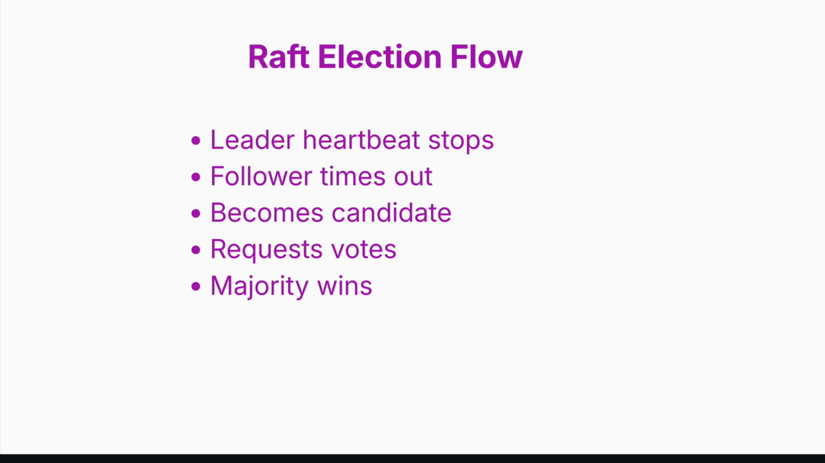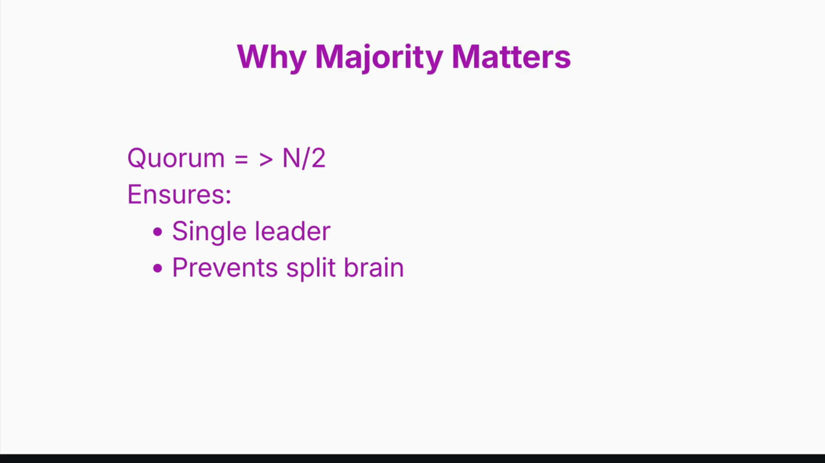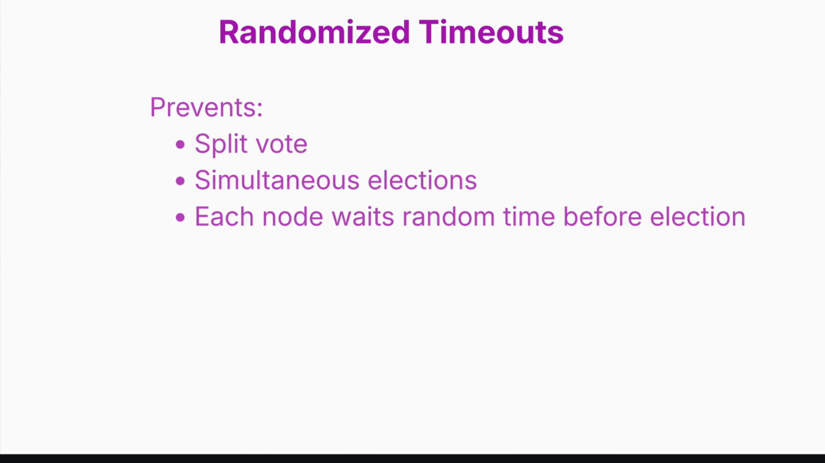Now, why does majority matter? In a cluster of 5 nodes, we need at least 3 votes to win. Why majority? Because majority ensures there can be only one leader. If the network splits into groups of 2 and 3, only the group of 3 can form a majority. This prevents split brain automatically. But what if 2 nodes start elections at the same time? Raft solves this using randomized timeouts. Each node waits for a random election timeout. This makes it highly unlikely that 2 nodes start elections simultaneously. It dramatically reduces split votes.